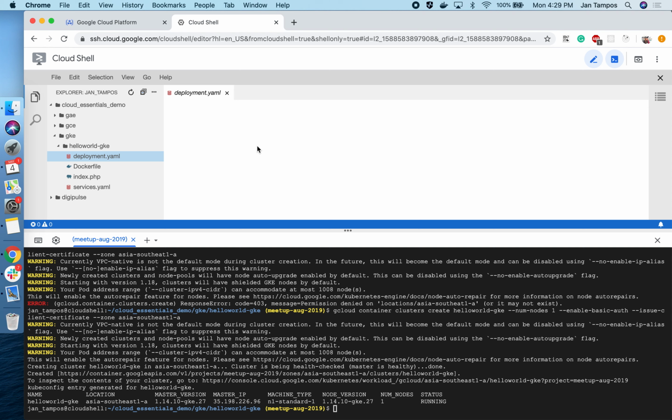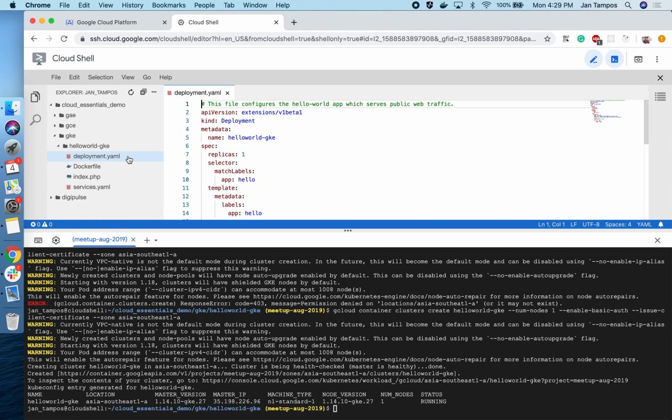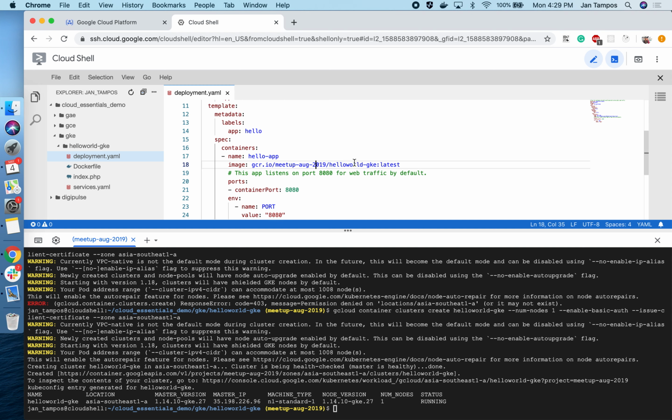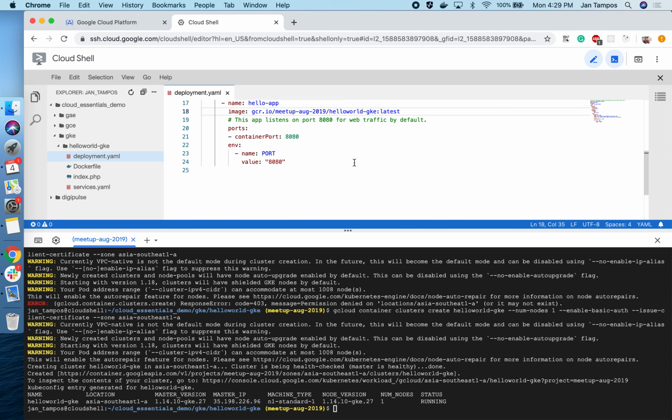In this deployment, I have created it to point to the image in the container registry. It's not yet loading though. Please be patient. So we are pointing it to the Hello World GKE, and you see here we are getting the latest version of our container image, which we deployed previously using Cloud Build.